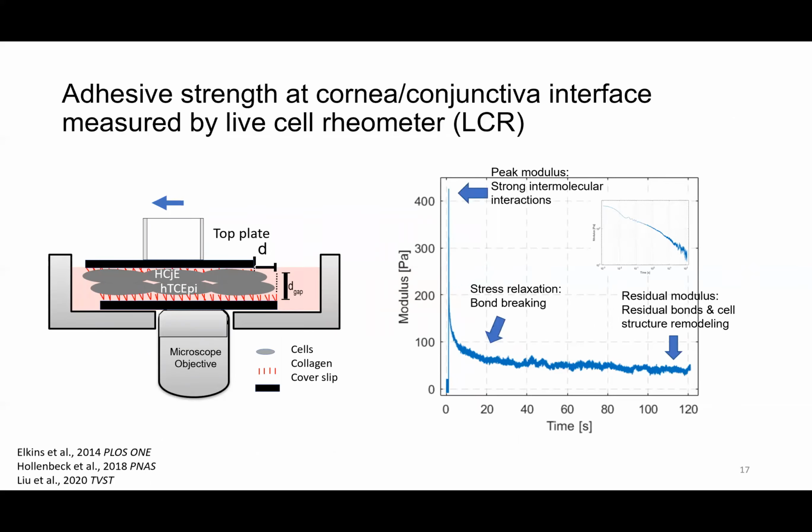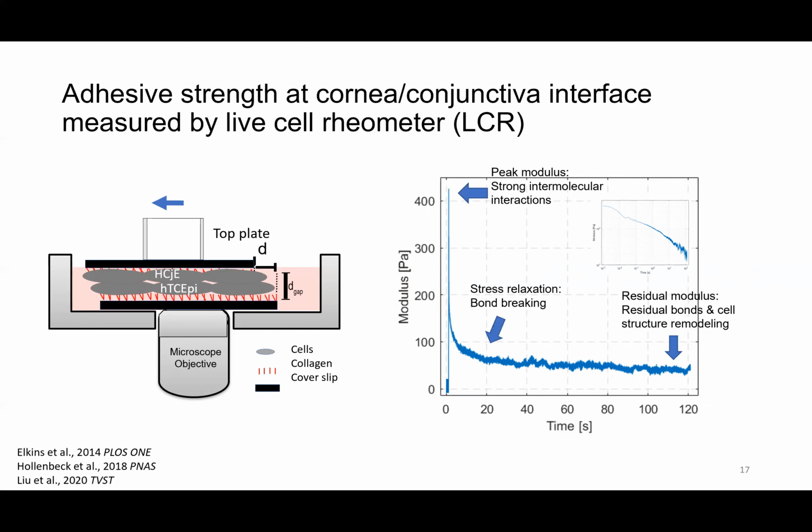During a blink cycle, we have the surface of the inner eyelid sliding over the surface of the cornea, and we mimic this geometry in a customized live cell rheometer, or LCR for short. In essence, LCR is a sliding plate rheometer mounted onto a microscope.